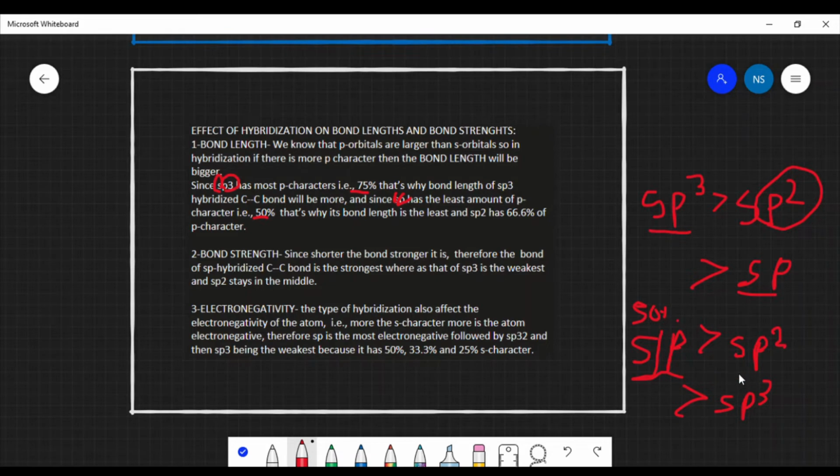Here s is comparatively less than p, therefore it has only 33.3%, whereas in sp3, since there are 3 p, the s has only 25% character. Therefore sp3 is the least and sp is the most electronegative.